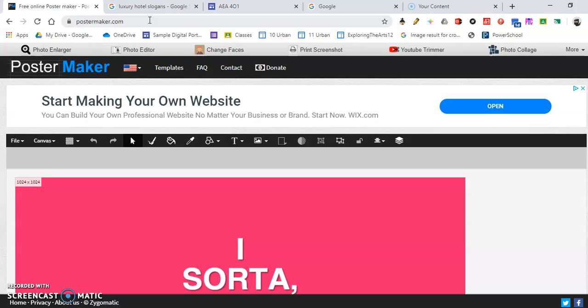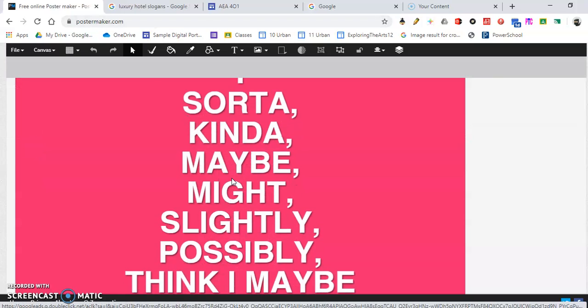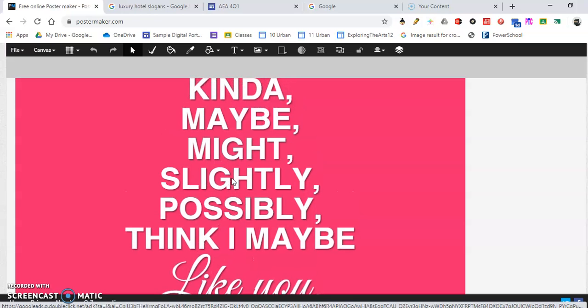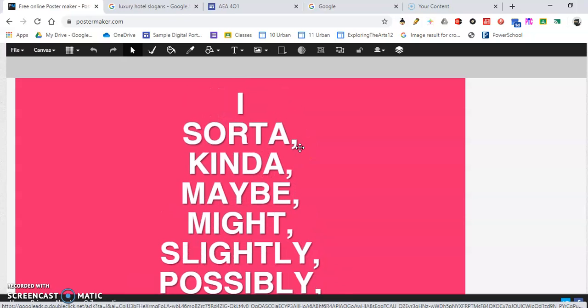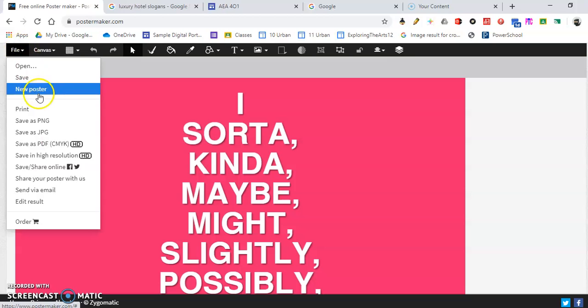So first step is that you're going to postermaker.com or whatever website of your choice. Now, it has something here already, which is kind of neat. That text is actually kind of cool. You could actually even use that if you want and just change the background image. Anyhow, I digress. So first thing I need to do is make a new blank poster. So I'm going to go to File, and I'm going to go New Poster. So it makes it blank for me. Next thing I need to find the image behind here.